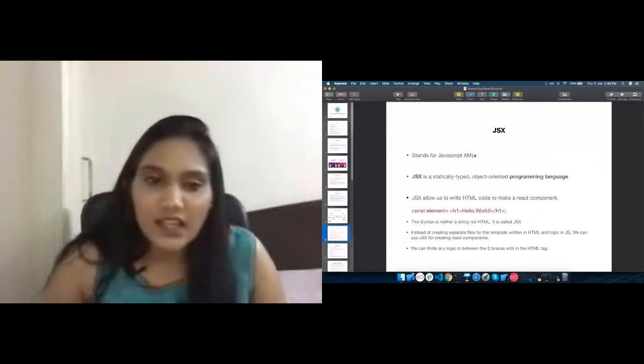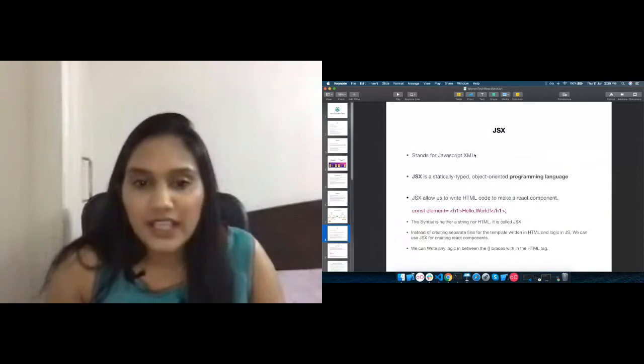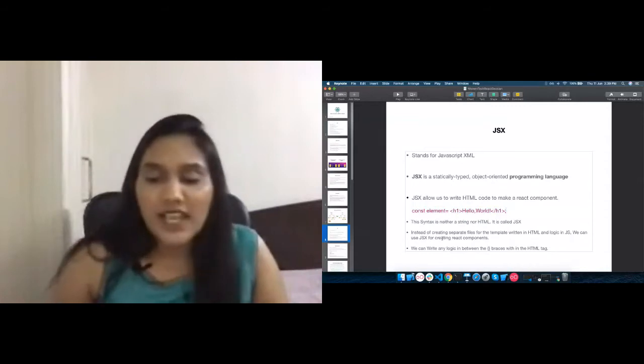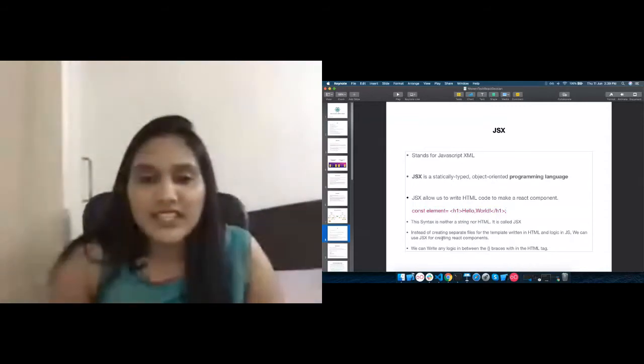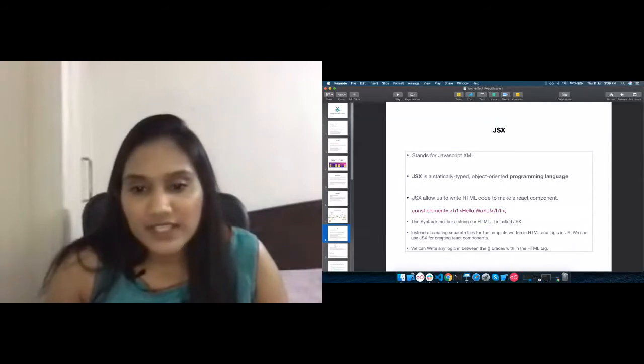The syntax, for example, I have also written an example over here. Suppose we are creating an application and making a constant element and passing this h1 hello world. This syntax is neither complete HTML nor a string. Actually, this is JSX. So instead of creating separate files for HTML and for the logic in JS, we can use JSX to make the components in React. We just need to add the dynamic data into curly braces inside the HTML tag, and we are good to go.